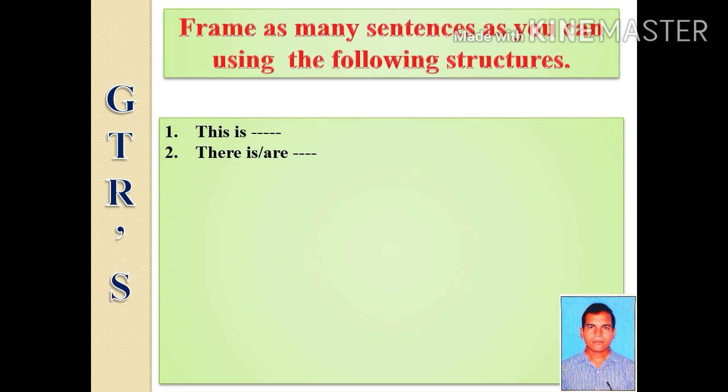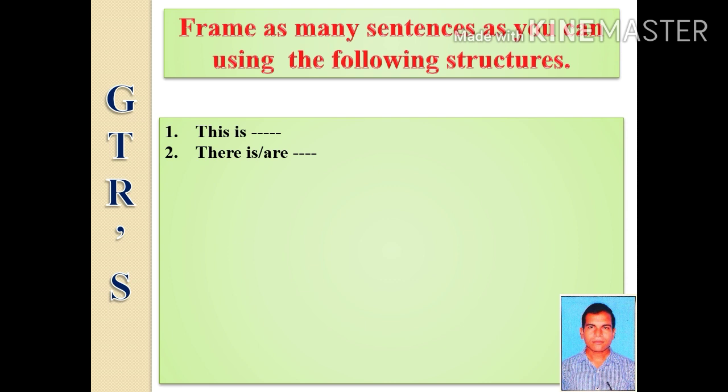I consider that you have observed the picture. Now let's frame the sentences one by one. Hope you have the list of words with you. Just see the words, take one word at a time, and you can frame simple sentences. Whatever word you find, it's good for you, just put it here. For example, this is a balloon seller.